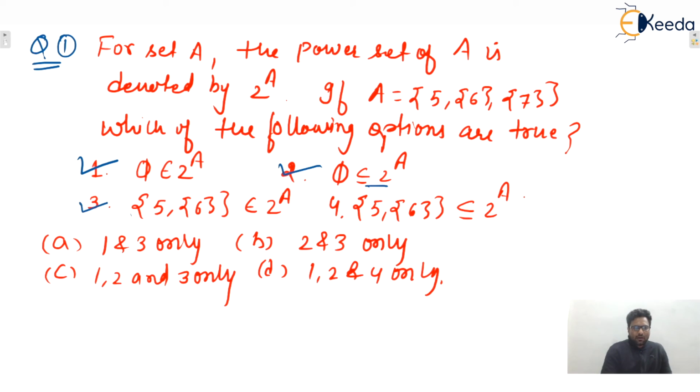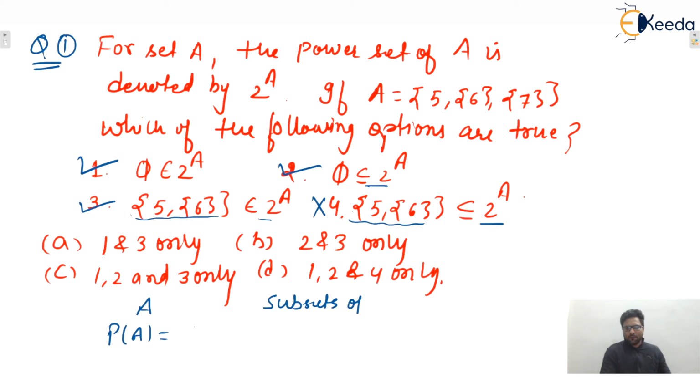Yes, we can say that third one, this belongs to 2 power A or not? Yes, this belongs to 2 power A. But fourth one is incorrect. This is not a subset of 2 power A. Because why? The power set of A will contain all subsets. So one subset will be what? Write down the subsets of A. Subsets of A will be what?